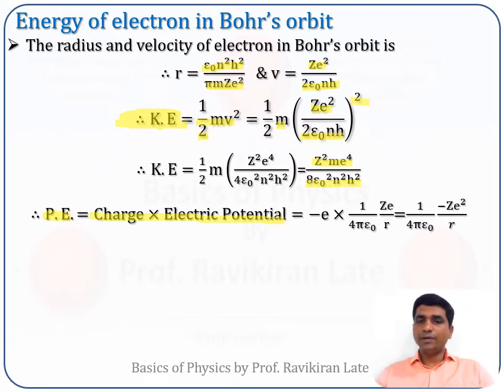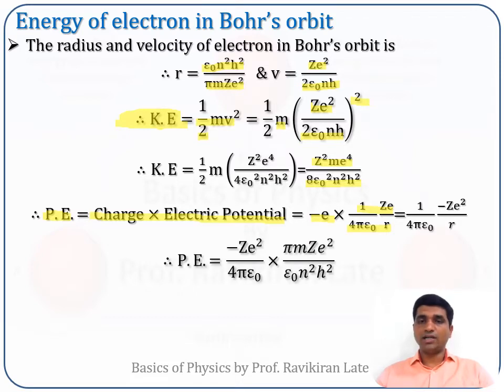From the elementary courses of lower classes, we have studied that the potential due to a charge is given by 1/4πε₀ × Ze/R. The charge on the electron is −e, so if you further simplify, it becomes 1/4πε₀ × (−Ze²/R). This is the potential energy.